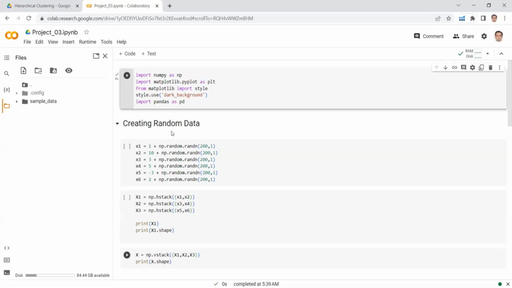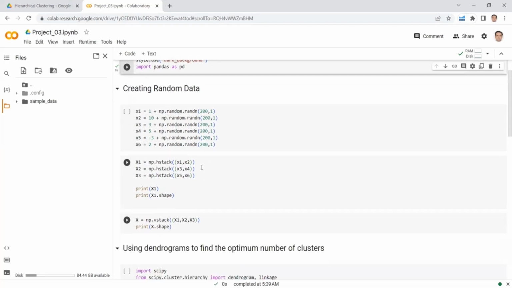Now here I am creating random data. I am creating the same random data which I created in project 3 of k-means clustering. This code is exactly the same as I explained in project 3 of k-means clustering. If you remember, the first step was to create 6 different datasets, and the size of each dataset was 200 by 1. That is, we have 1 feature and 200 samples. Now from these 6 different datasets, we created the 3 datasets.